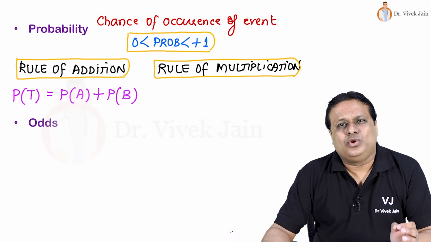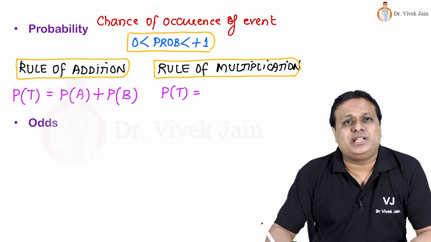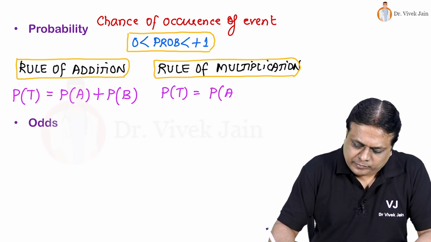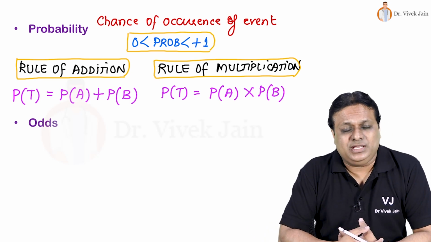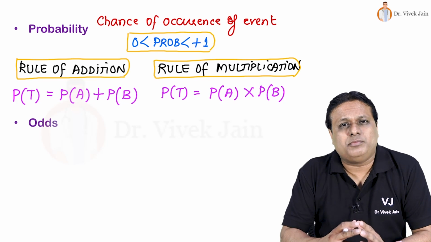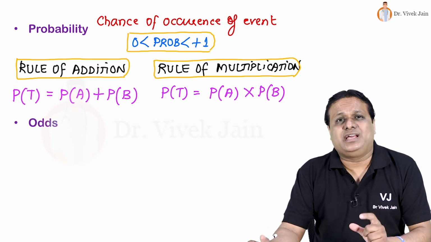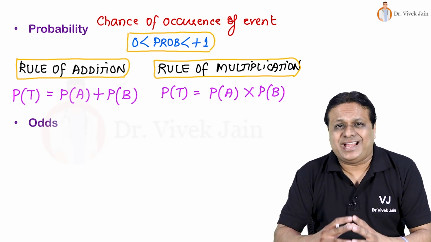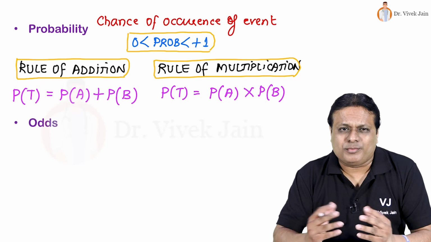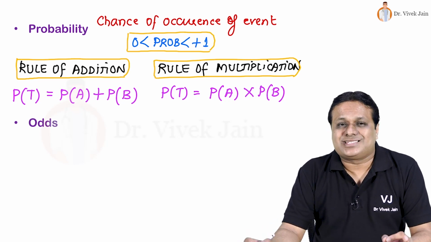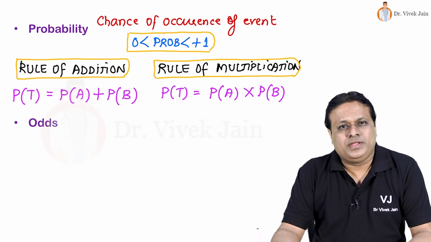And when do we use rule of multiplication? Rule of multiplication is when total probability is obtained by the product of individual probability of the events. And when is rule of multiplication of probability applied? When there are two or more independent events and we are asked their joint probability. Friends, to understand this concept, you have to practice questions from my mobile app or from any other source you are using. Then only you will understand this concept of addition, when should be applied, multiplication, when it should be applied.